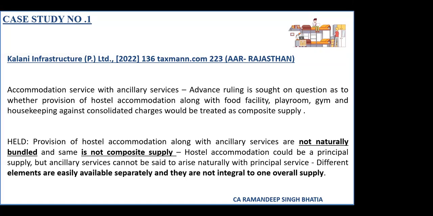And the problem also will arise, it also depends upon the rent of the accommodation. If the rent of the accommodation comes below the limit, it will be an exempt supply, food will be taxable supply, so automatically it jumps to mixed supply because there is one exempt supply and one taxable supply. Composite supply is applicable only when there are two or more taxable supplies. That means any n number of supplies in the composite supply must be taxable. Even if one is exempt, automatically it goes to the mixed supply category. That also is an important point that we have to ponder, I think, in this place.